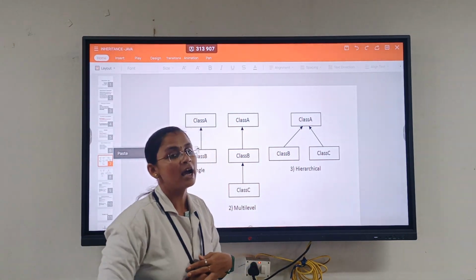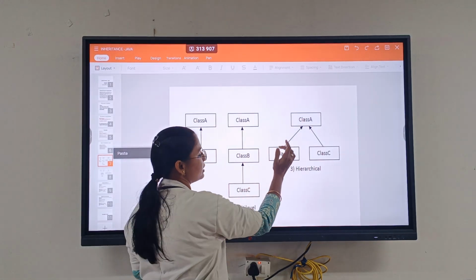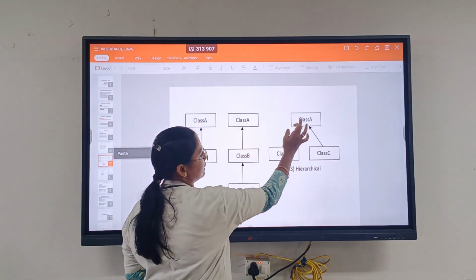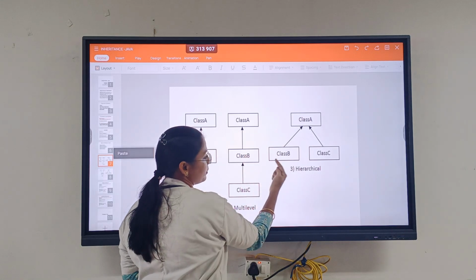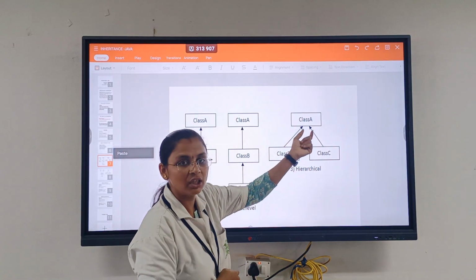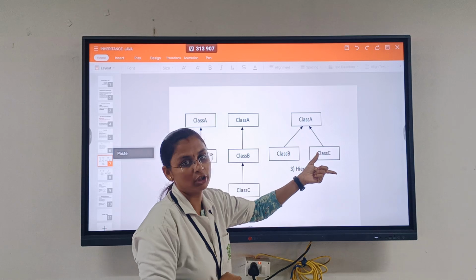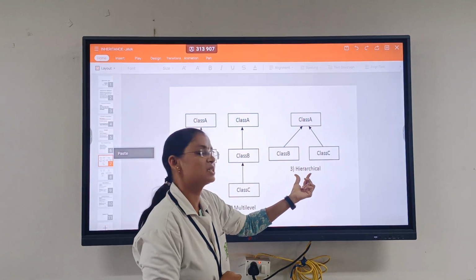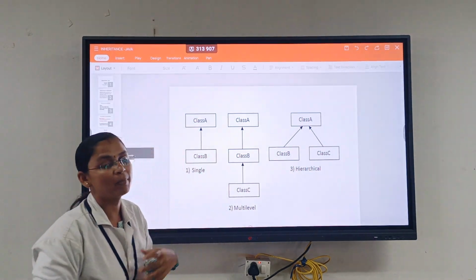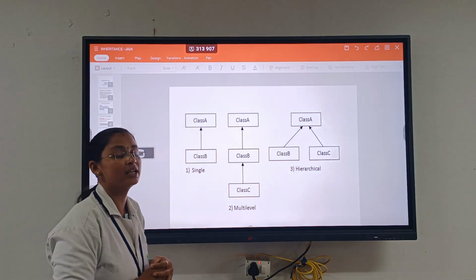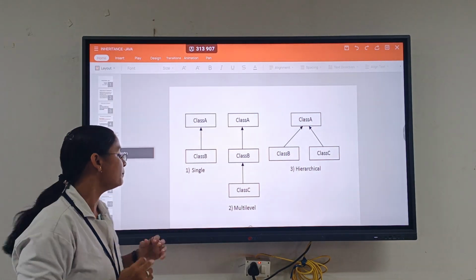Then hierarchical. For hierarchical we also have class A and class B. Same concept: class A will be there, class B separately, class C separately. Here one father has a son and a daughter. This type of relationship comes under the hierarchical model. One parent and two children comes under the hierarchical concept. Okay.